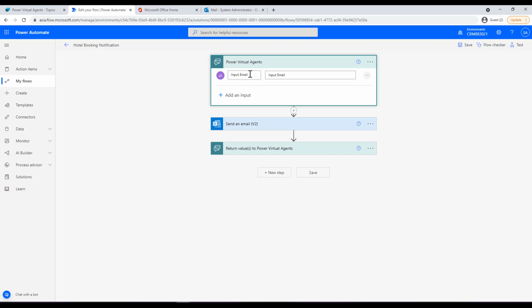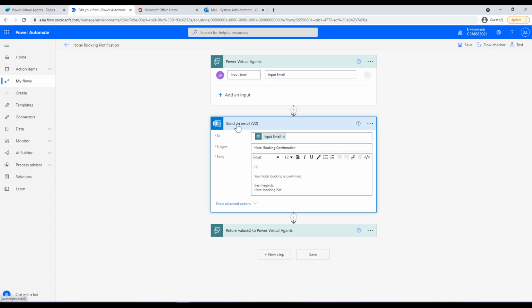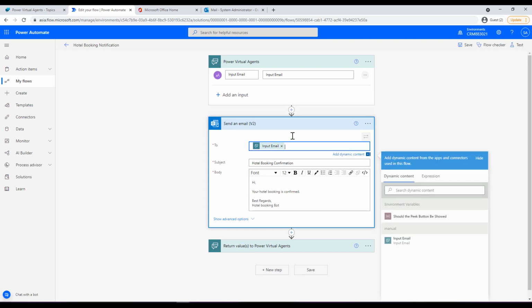All right, so I've created an input called input email, which I provided over here, and then I have selected an Outlook action to send an email. So whom am I sending it to? I have selected the dynamic content over here, that is input email, which is coming from the Power Virtual Agent. And then I have provided a subject and a simple body.